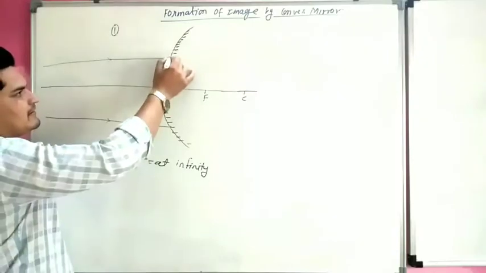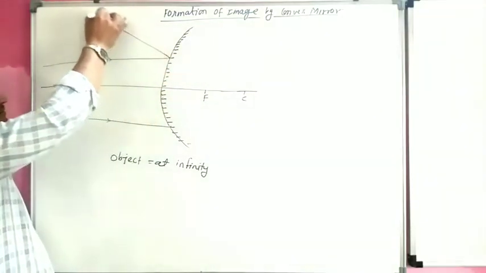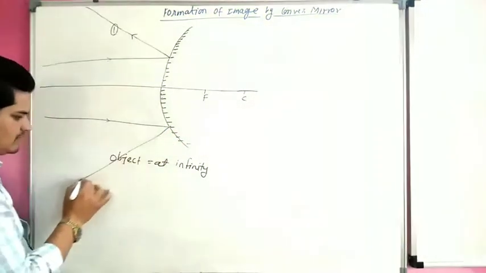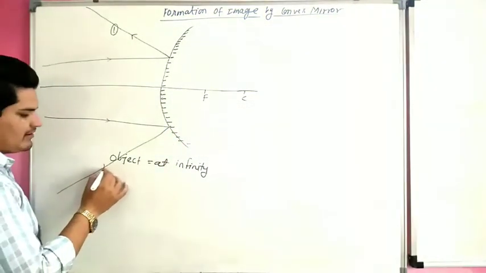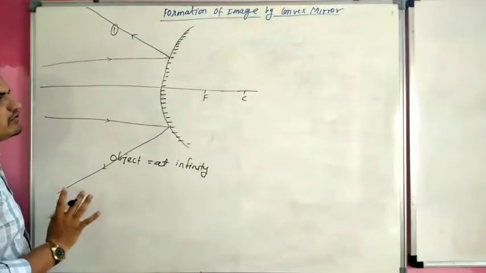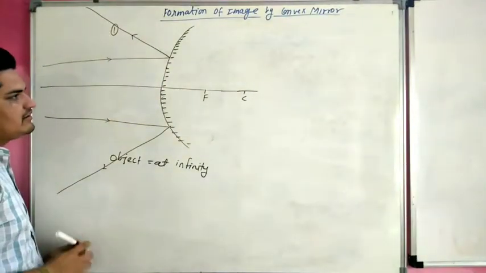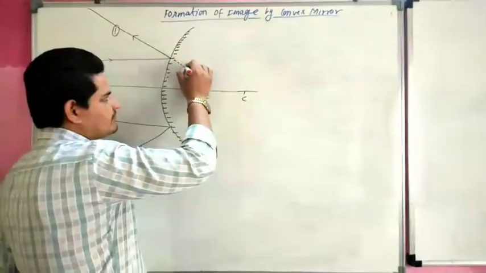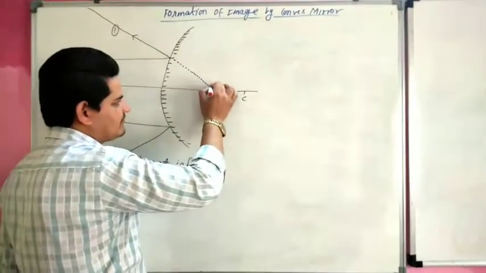And after reflection, both rays diverge from each other. They never meet. So we have to produce these rays at the back side of the mirror.